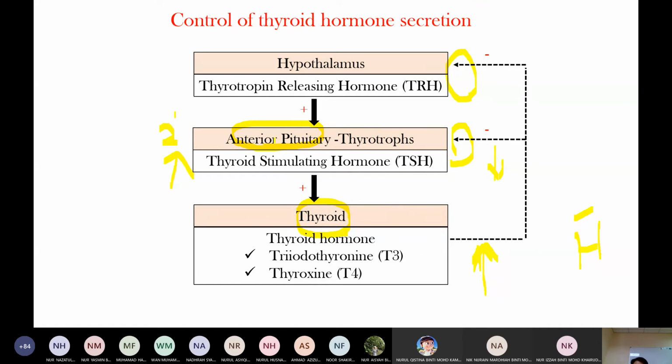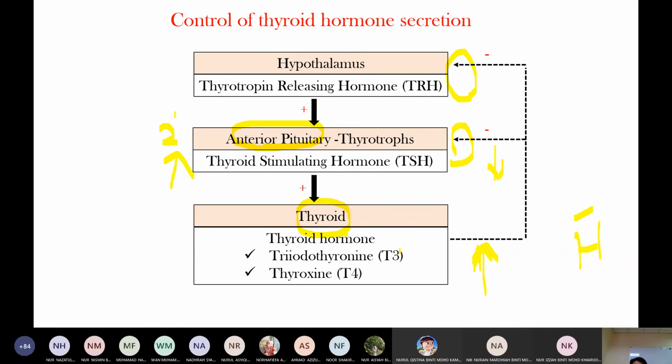In secondary hyperthyroidism, the pathology is at the anterior pituitary, which produces TSH that it cannot control by negative feedback. Therefore TSH level is high and thyroid hormone level is also high.